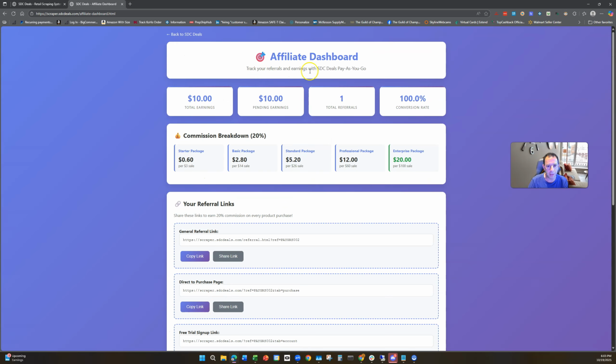It also gives me a dashboard showing me how many people I've referred and what my total earnings are so far. You can see that if people buy these packages for products, this is how much you would earn. If someone buys the standard package, every time they do that, you earn $5. If they do professional, $12, enterprise is $20. And that's based on the number of products that they purchase.